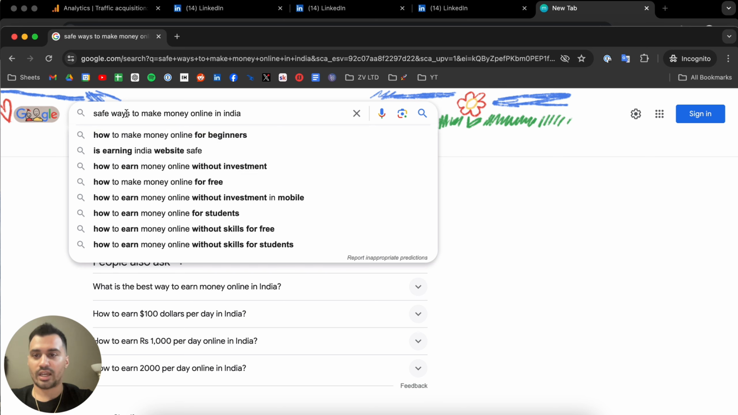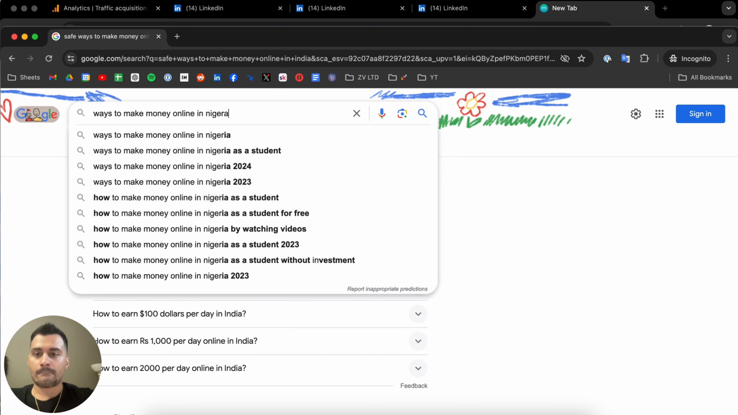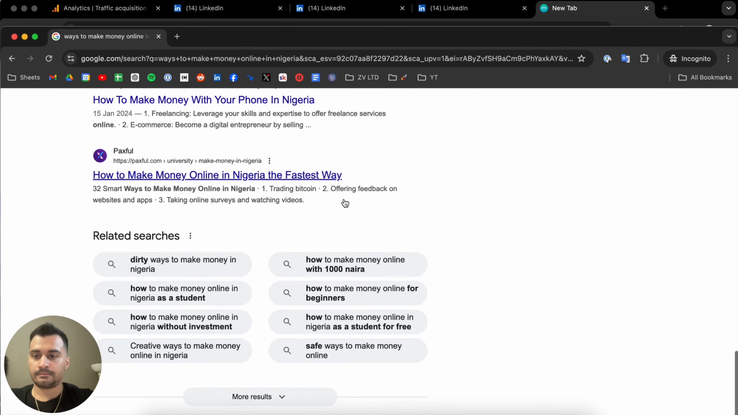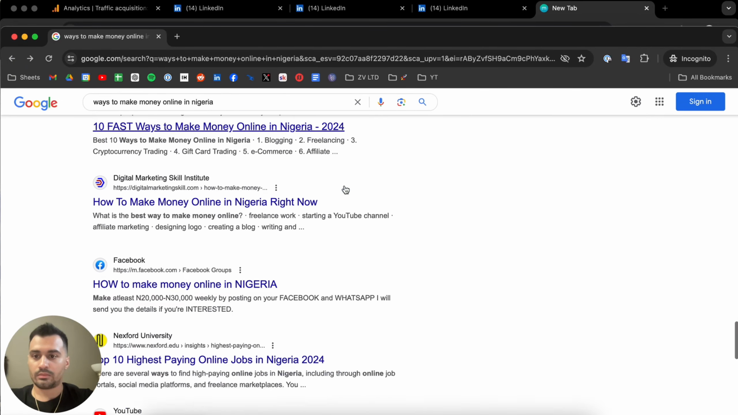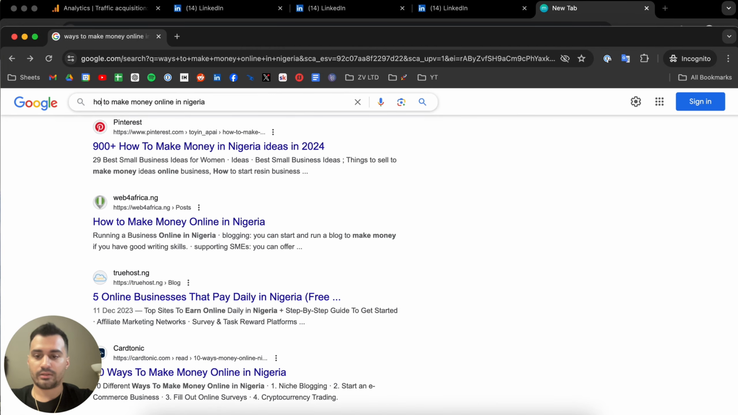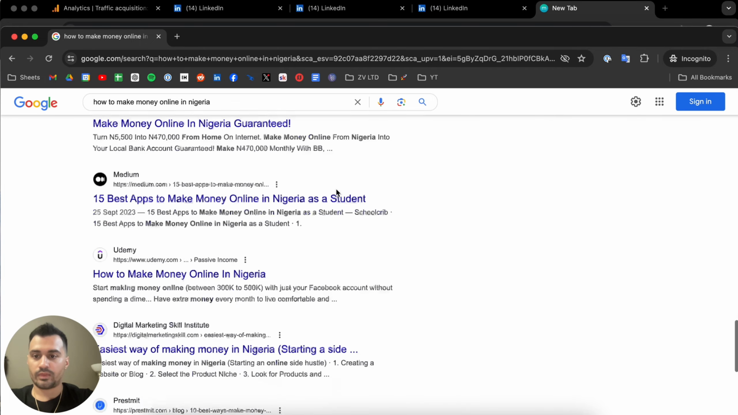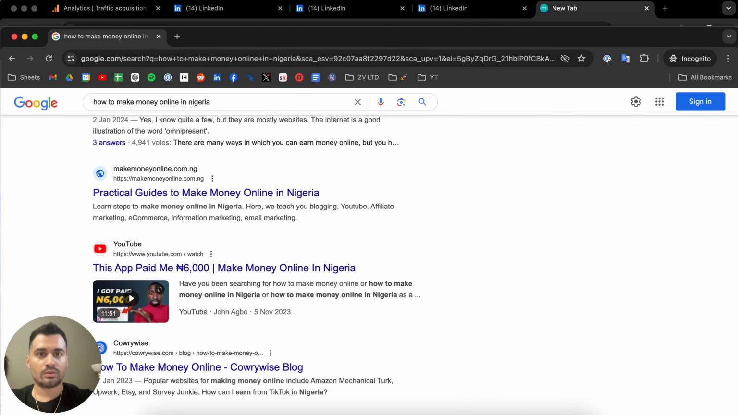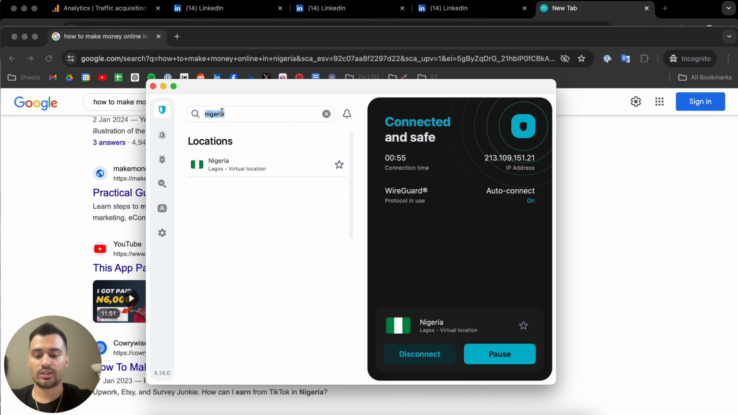But let's just have a look at ways to make money online. Yeah, so as I predicted, I'm not quite ranking at the top here. And I think it's the same thing with Pakistan and India, last time I checked. We can just check Pakistan real quick, because obviously I'm not ranking for India on the first page anyway, so I don't think that would change much.